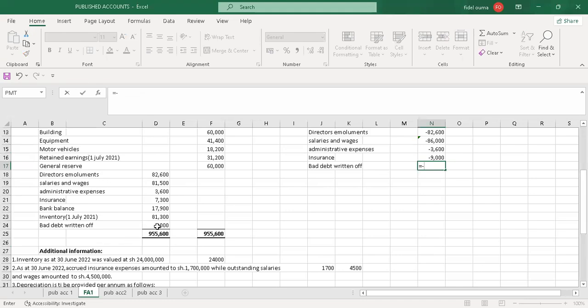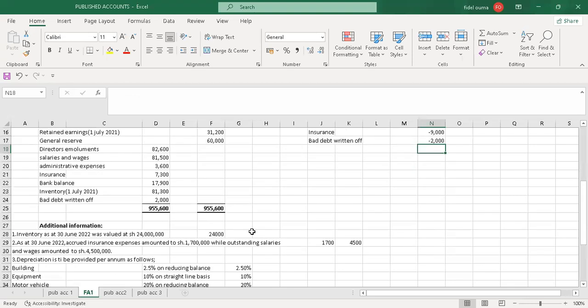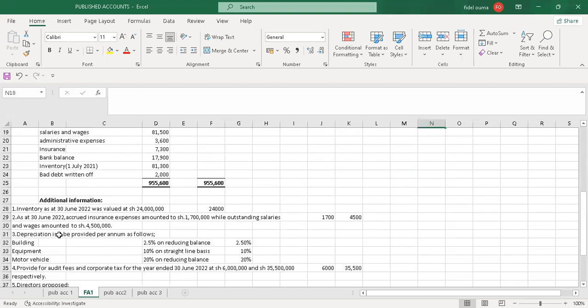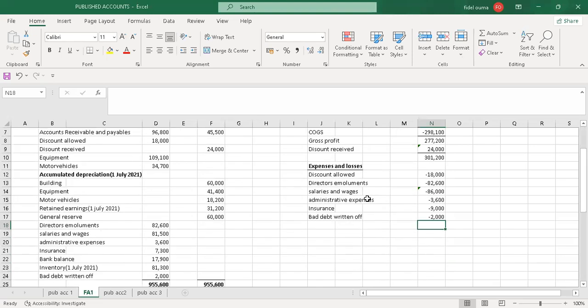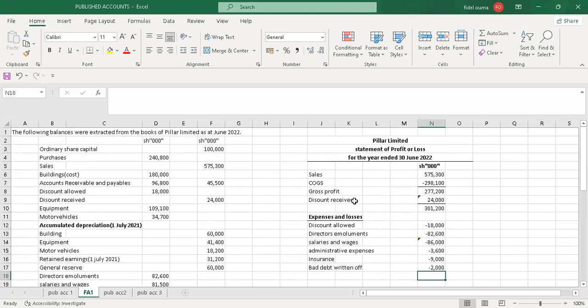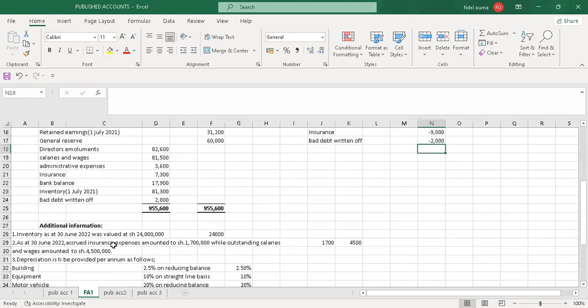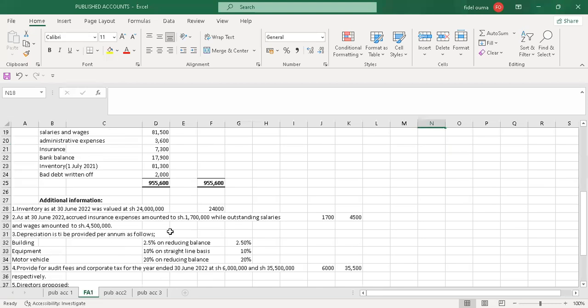And it doesn't have any adjustment. So I'll just pick it the way it is. Yeah. So now, after adjusting what is available on the trial balance, I'll go to additional information and check. So I'll start with one. Inventory as of 30th June was valued... No, that's already used. As of 30th June, accrued insurance expenses amounted to 1,700, while outstanding salary amounted to 4.5 million. Yeah, I've already used this.